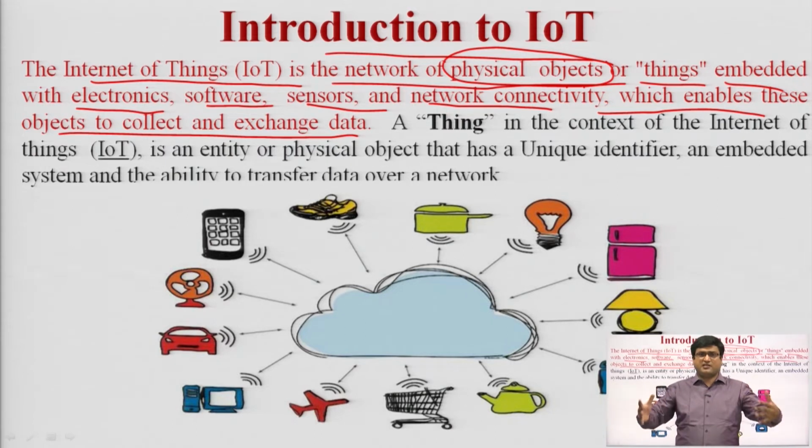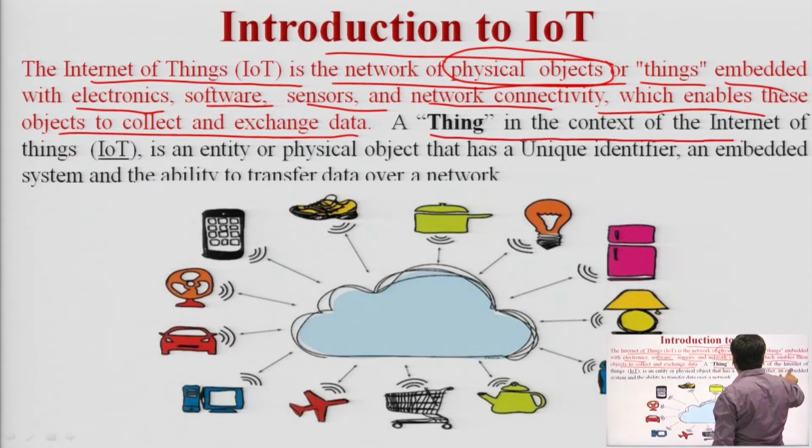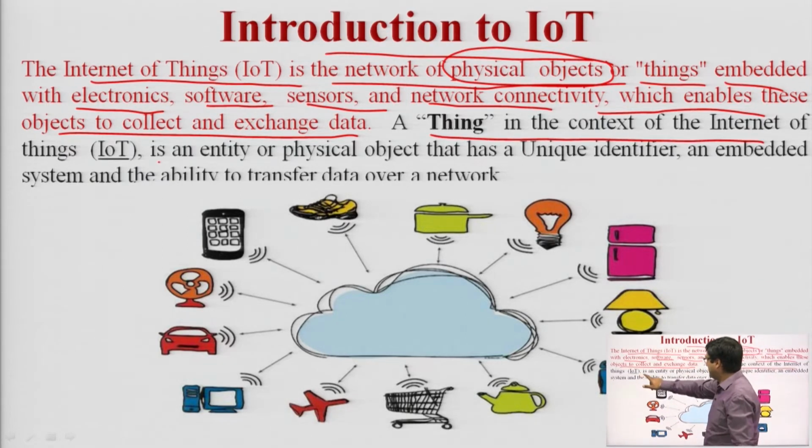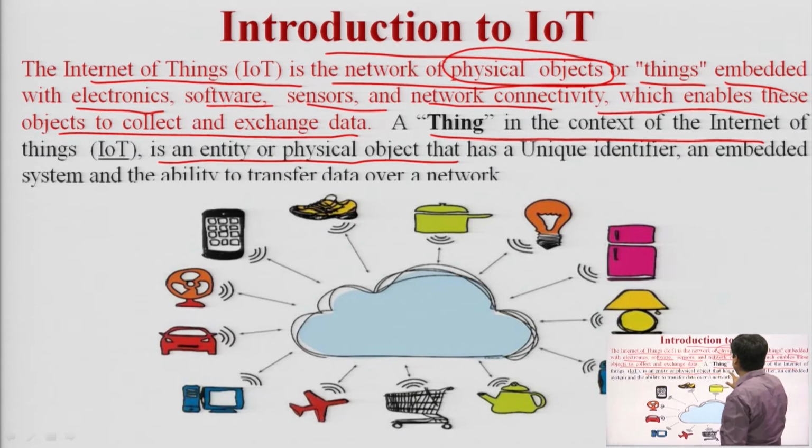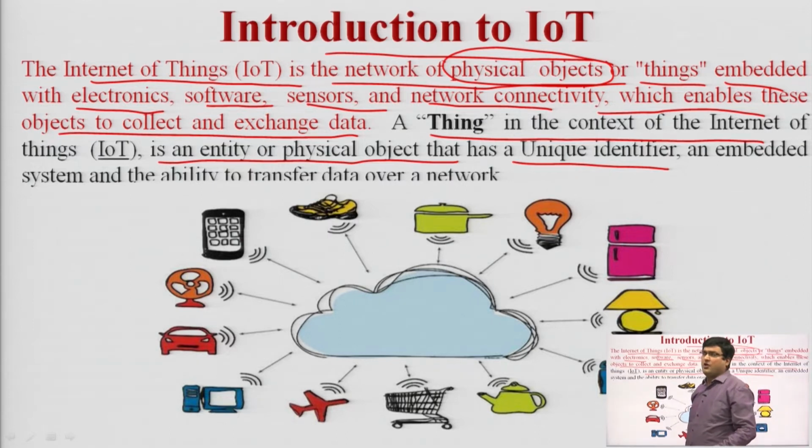It is basically the connection between the things, not the human beings. Okay. So, in the context of the Internet of Things, a thing means an entity or physical object that has a unique identifier. Whatever objects are connected in the Internet of Things all have a unique identification. From that unique ID, one device is capable of connecting to or recognizing another device. Okay? Because there are millions or billions of devices connected nowadays.